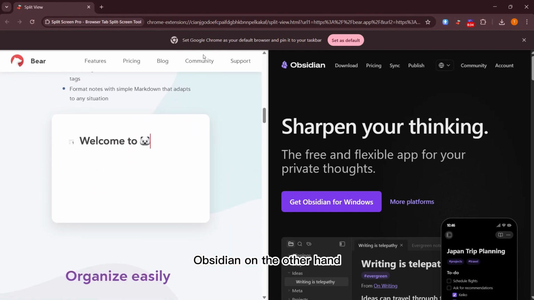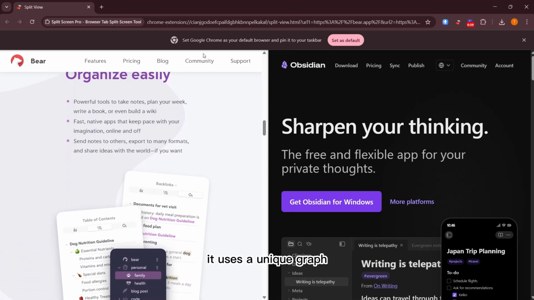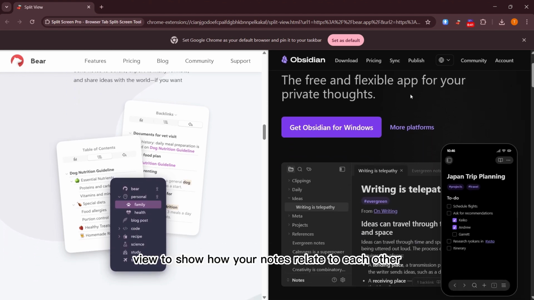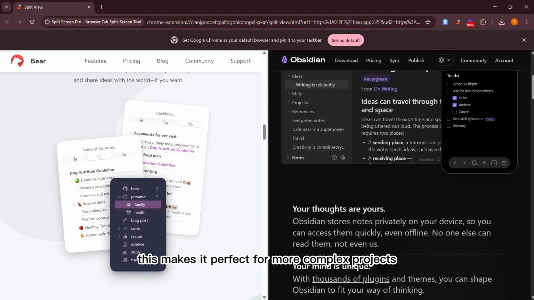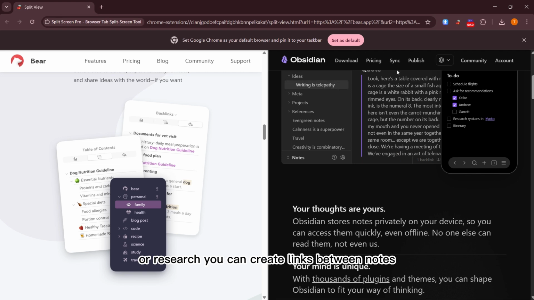Obsidian, on the other hand, is all about connecting ideas. It uses a unique graph view to show how your notes relate to each other. This makes it perfect for more complex projects or research. You can create links between notes, making it easy to explore your thoughts.